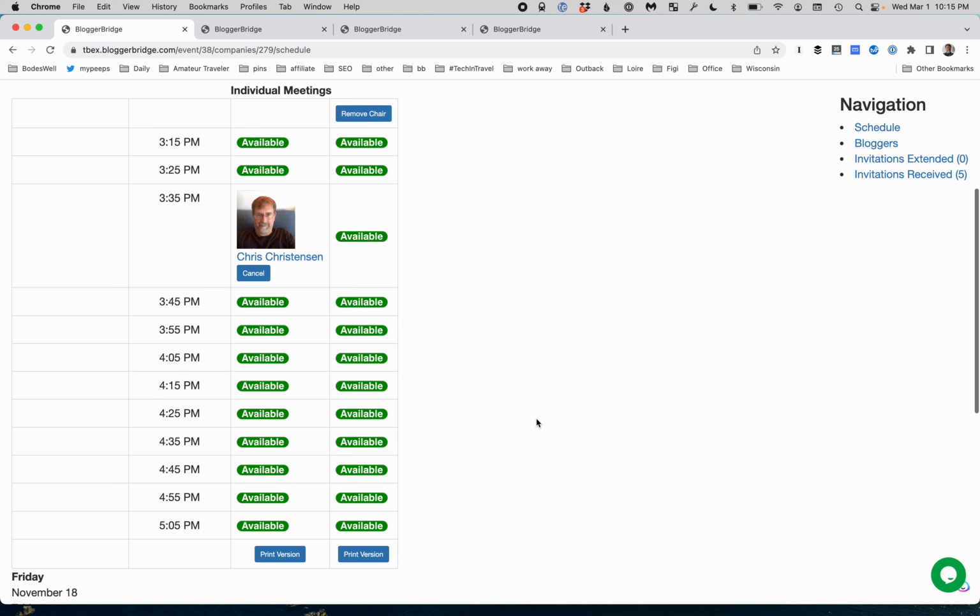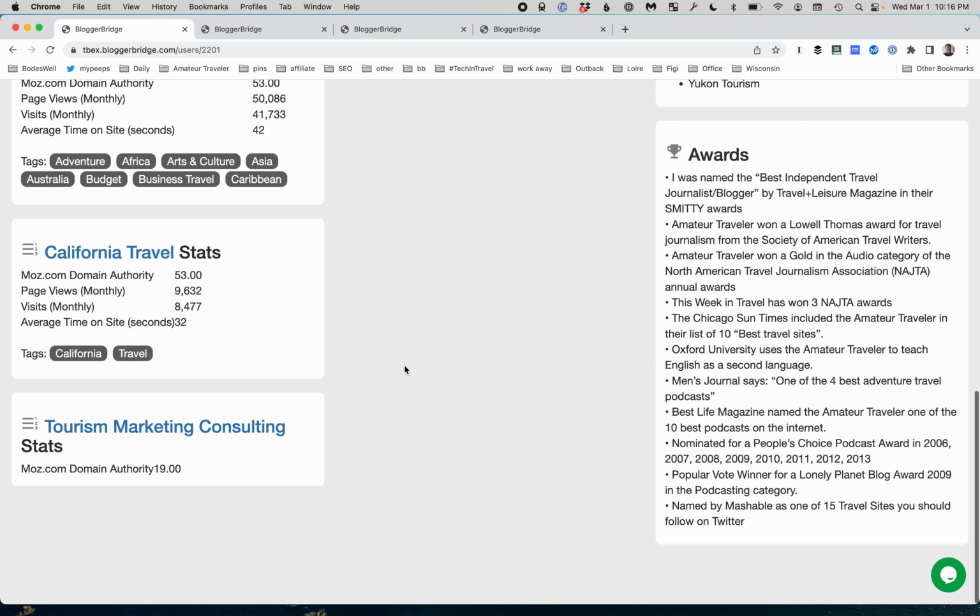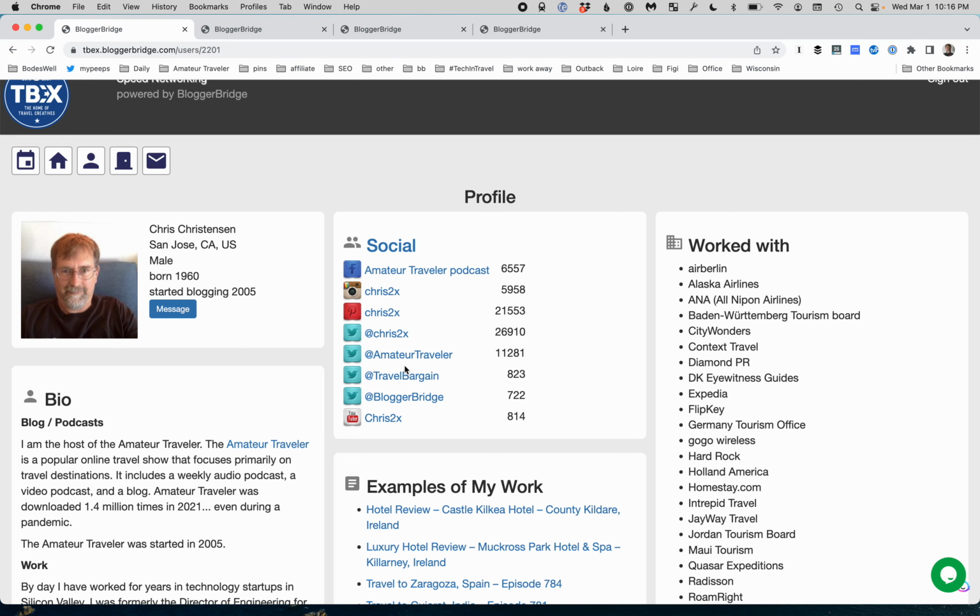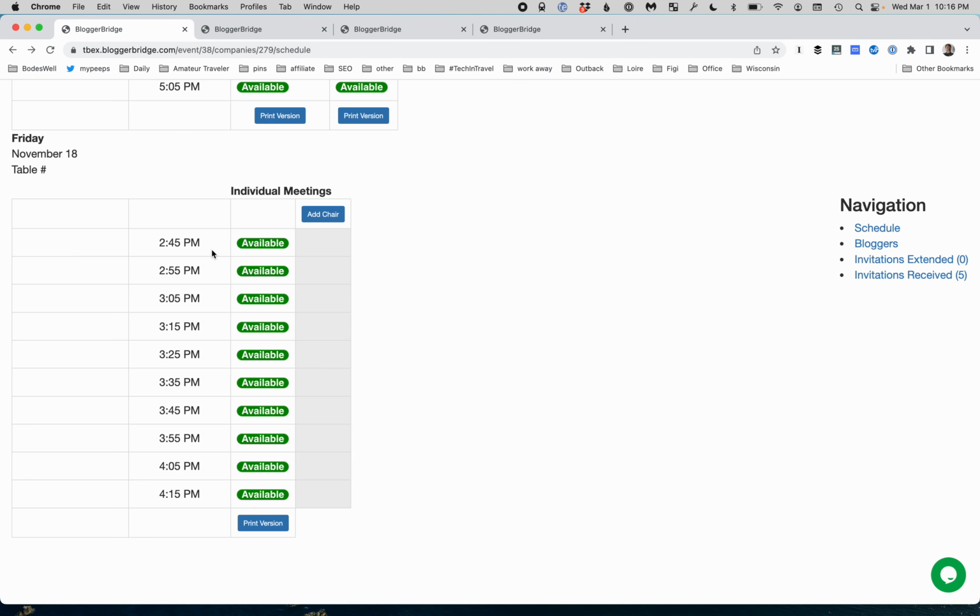And that's how your schedule gets filled up, is either accepting invitations or sending out invitations and having them accepted. If no time showed up in common, you can't meet. You either have to cancel somebody else or you have to send them a message that says, hey, Chris, I can't meet with you, but I'd love to get together at lunch or something like that.